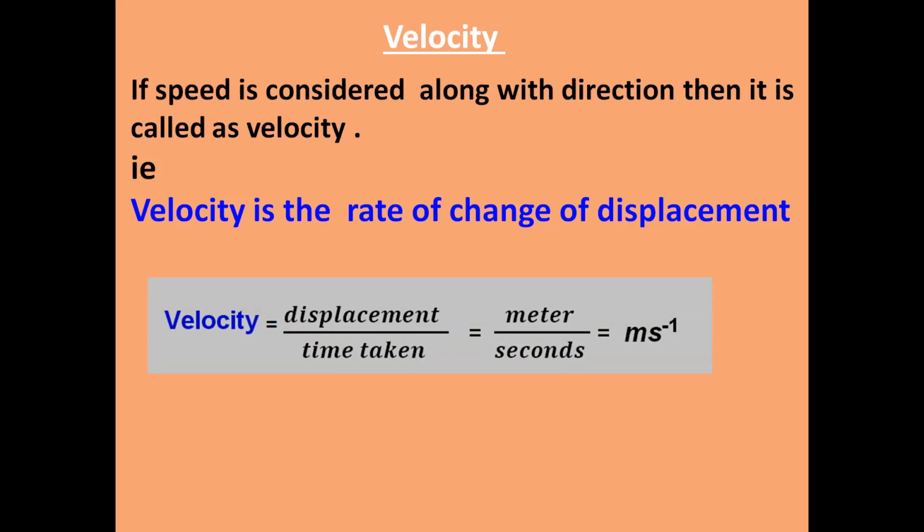One thing we should know about velocity is that it has two points, the initial point as well as the final point. So during consideration of velocity, usually it is taken as initial velocity and final velocity. So u is called the initial velocity and v is called the final velocity. It is a vector quantity. Why is velocity called a vector quantity? Because here we have displacement, which has direction as well as magnitude. Hope this point is clear to you.